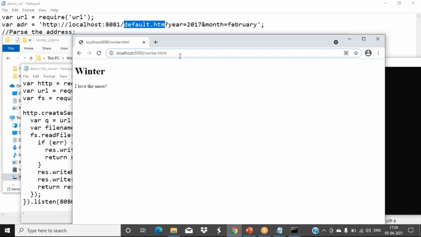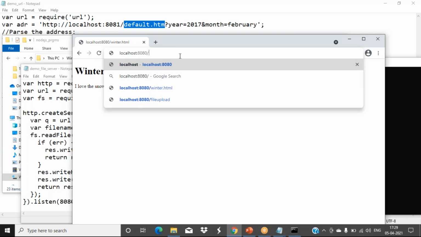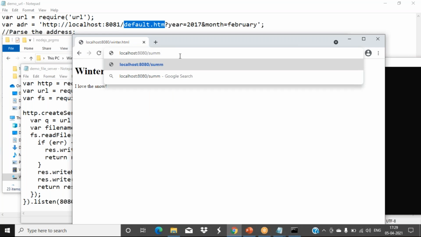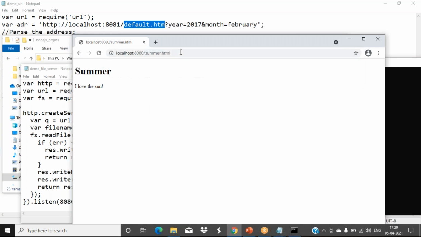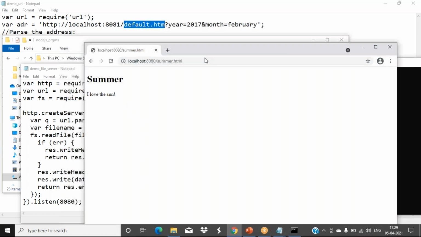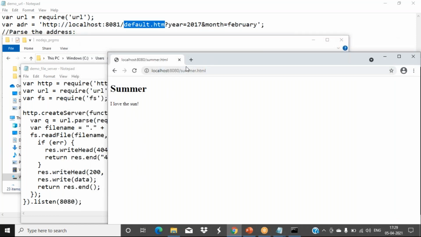That's it. Instead of winter.html, if you give the file name summer.html, see, now that file content it is showing for you. Okay. So now it is dynamically working, right? Whatever URL I'm typing here, that file I can access, and dynamically I'm displaying the content. Any doubt in these things? So we combined so many things. URL combined, file system also combined there. Any doubt in this? Clear?